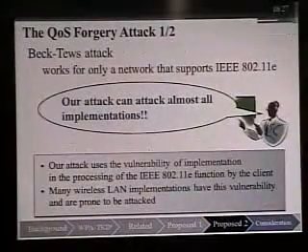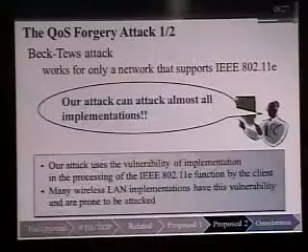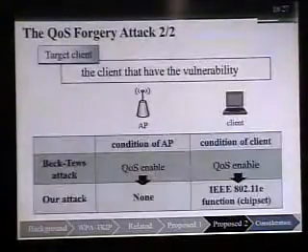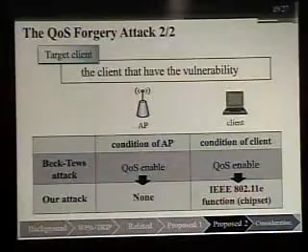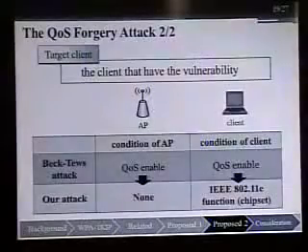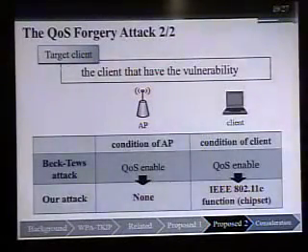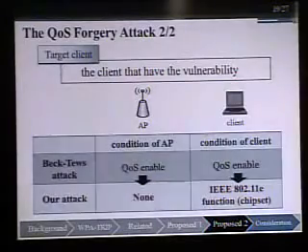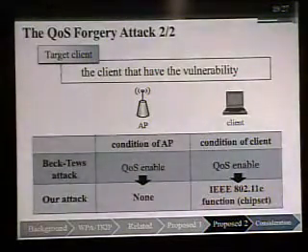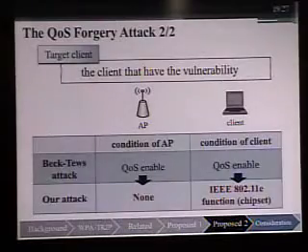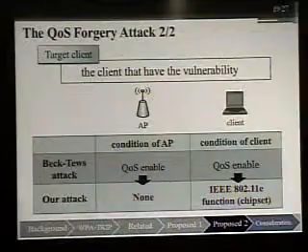Many wireless LAN implementations have this vulnerability and are prone to be attacked. The target of this attack is the client that has the vulnerability. In Vectors' attack, the condition of the access point and the client is QoS enabled. On the other hand, in our attack, the condition of the access point is unknown and the condition of the client is the .11e function by the chipset.